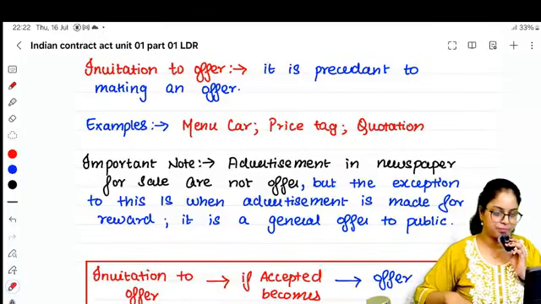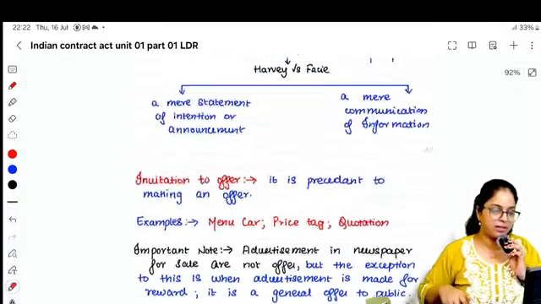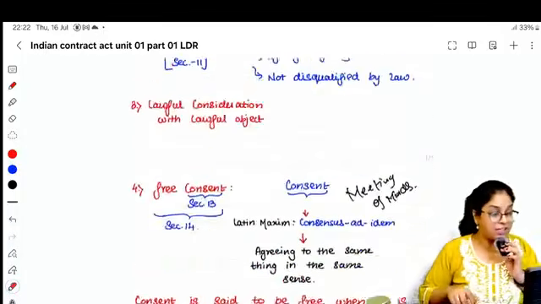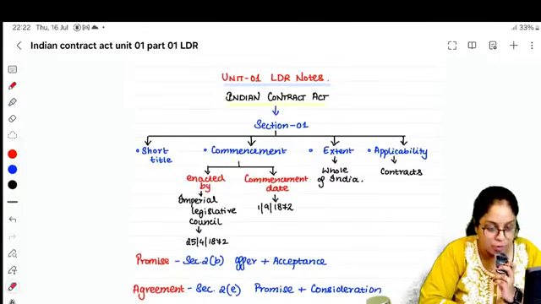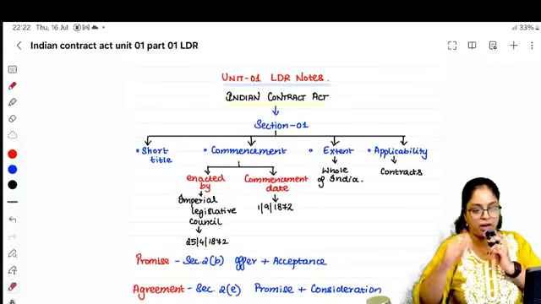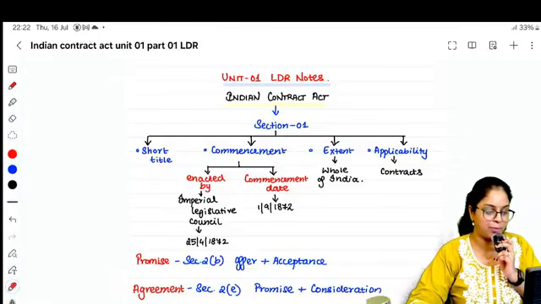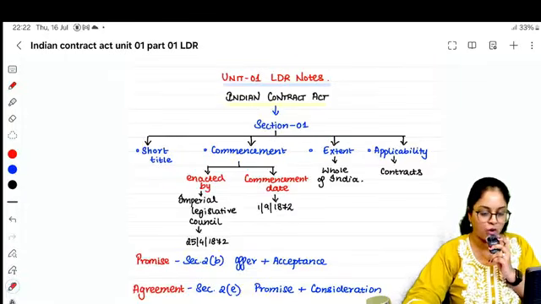Clear, people? That is your entire unit up till offer. We still have acceptance and communication part left, which we'll be doing in the next session, and we'll ensure that we wrap up unit number 1. Okay, you can try out now the questions related to unit number 1 and you will be able to solve all of them, right?